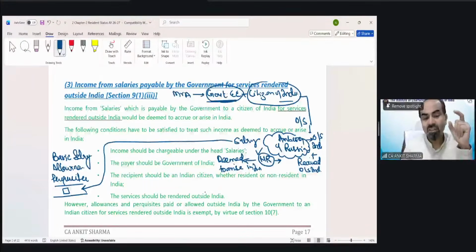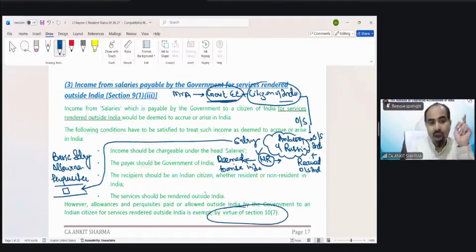Why we are discussing three components over here? Because there is a special exemption in this case. If you are a government employee, citizen of India, outside India, and receiving salary outside India, that salary would be regarded as deemed to arise, and even if you are a non-resident, it's going to be taxed.